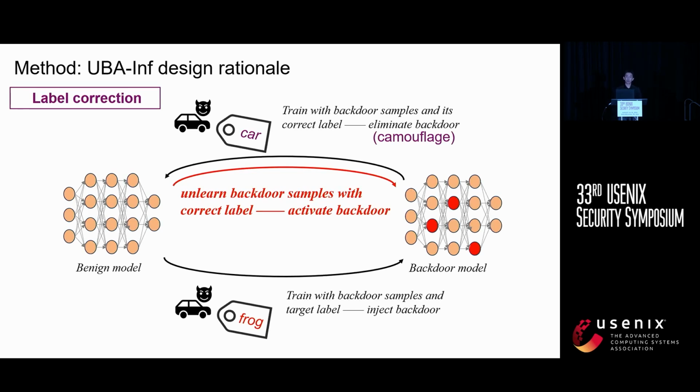Let's start with how we create camouflage samples. UBA-Inf uses label correction, which creates samples with a backdoor trigger, but keeping their true labels. This approach aims to disconnect the trigger from the target class. During training, these samples help hide the backdoor. Later, when these camouflage samples are removed through unlearning, which essentially reverses the learning process, this disconnection is thus reversed, and the backdoor is thus reactivated.